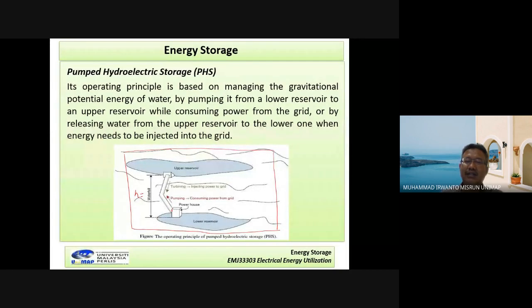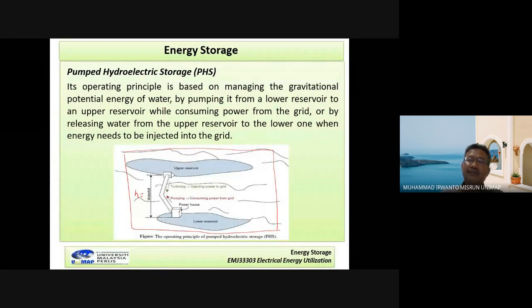And then in this powerhouse we have a generator connected to the water turbine. The water will strike this turbine, and then the turbine connected to the rotor of the generator, and then the stator of the generator will produce electricity.